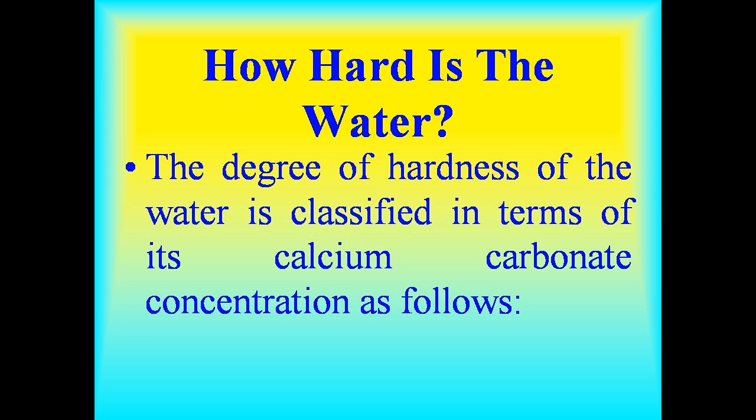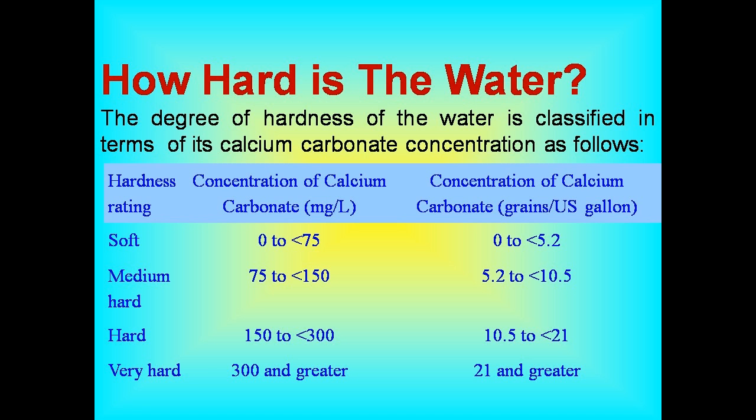How hard is water? The degree of hardness of the water is classified in terms of its calcium carbonate concentration as follows. This slide shows hardness rating and concentration of calcium carbonate in milligram per liter. 1 milligram per liter is equal to 1 ppm. 1 ppm is equal to 1 part per million.